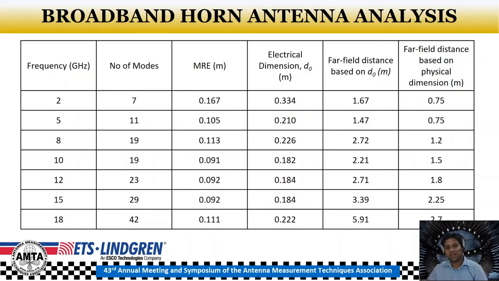Now, based on the current analysis, a supplemental question would be the number of modes and the corresponding far field distances needed to effectively characterize the entire radiation pattern and other antenna pattern parameters also, like the side lobe levels, the first null level position, the directivity, etc. So subsequent analysis will be conducted in future work to yield the number of modes and the far field criteria to characterize the other antenna parameters as well.